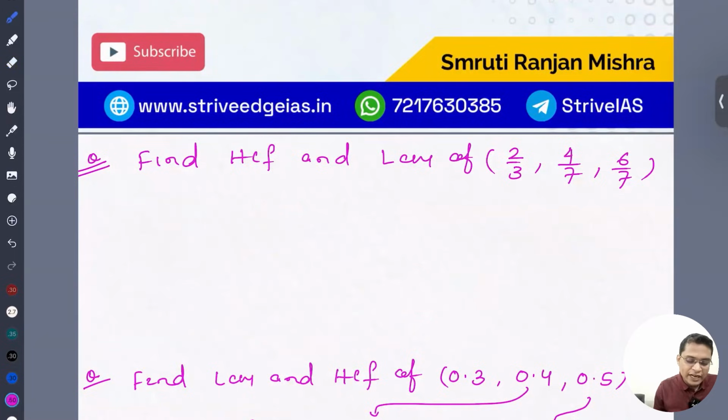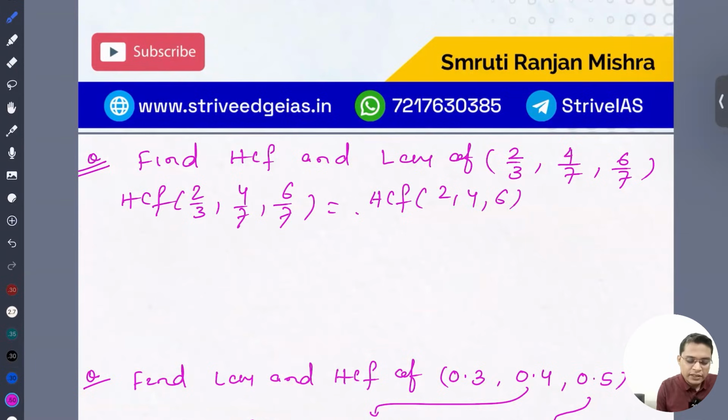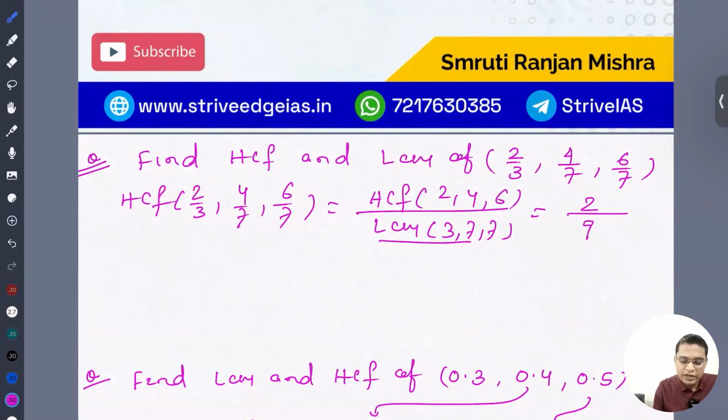find the HCF and LCM of 2 by 3, 4 by 7 and 6 by 7. So here you'll find the HCF of 2, 4, 6 by LCM of 3, 7, 7. So HCF of 2, 4, 6 is 2, and LCM of 3, 7, 7 is 21. Okay, so this is the HCF of the fractions.